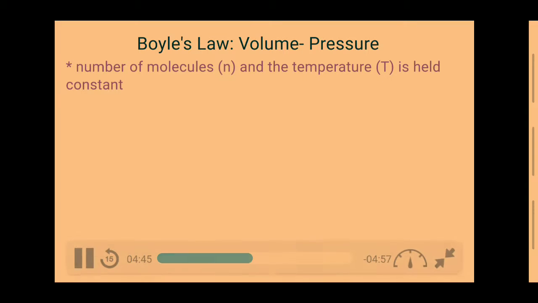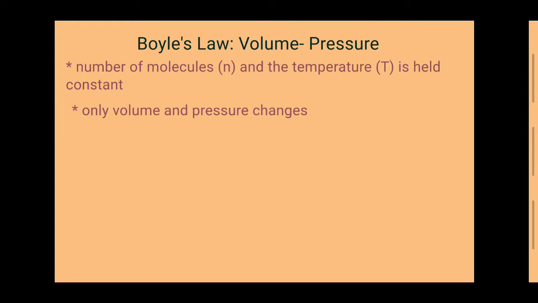Boyle's law holds true only if the number of molecules and the temperature are both constant. It is also used to predict the result of introducing a change in volume and pressure only, and only to the initial state of a fixed quantity of gas. The relationship for Boyle's law can be expressed as P1V1 equals P2V2, where P1 and V1 are initial pressure and volume values, and P2 and V2 are the values of the pressure and volume of the gas after change.